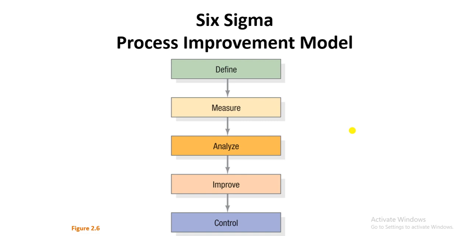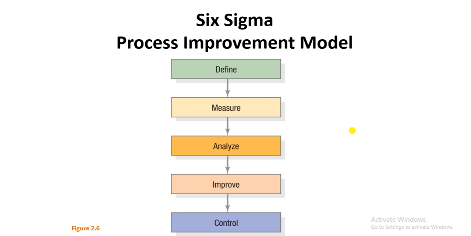We will try to understand these 5 steps with the help of an example, to see how you can analyze a process. For example, you may consider that a company is facing a problem of low sales, and they want to investigate how the sales can be improved.